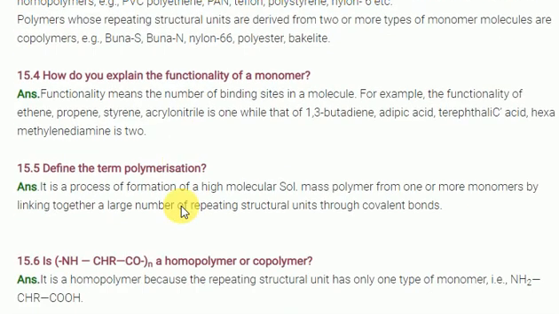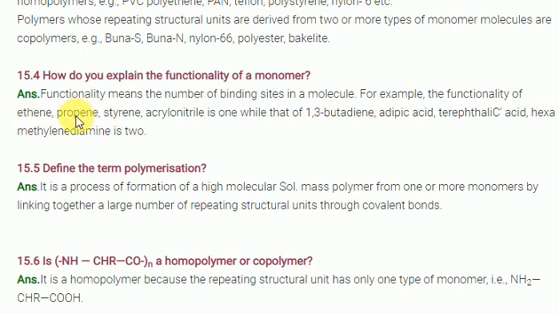Then the next one is: how do we explain the functionality of a monomer? It is nothing but how many functional groups are there. Suppose I take polythene, one double bond is there. Look, I'm taking ethylene. Ethylene contains only one double bond. Only one functional group site is there.